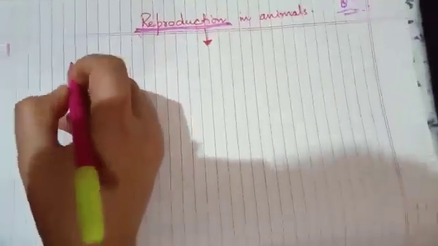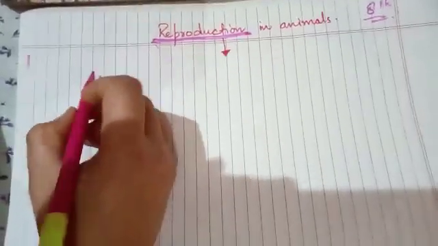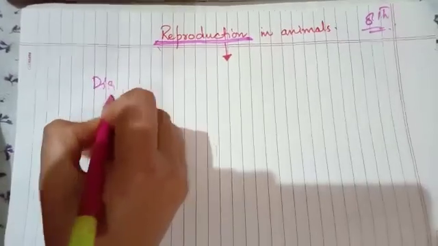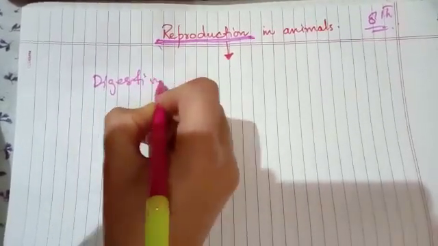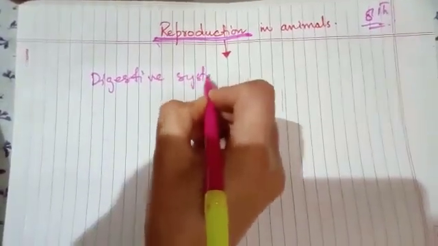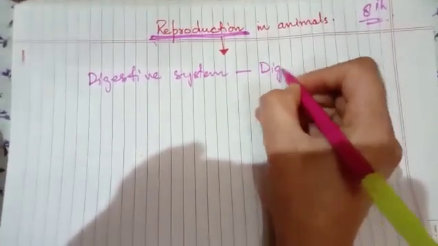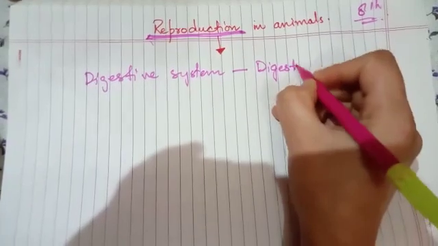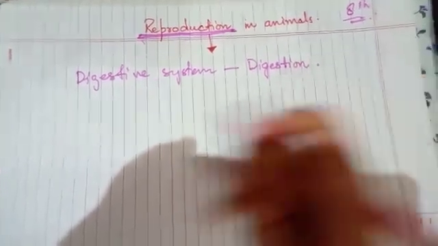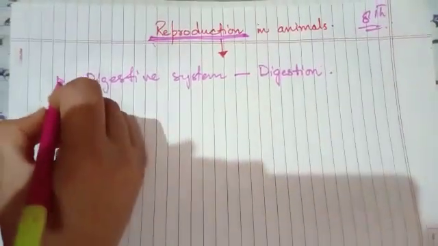For example, we have learned about the digestive system. The digestive system performs a specific function that's called digestion.